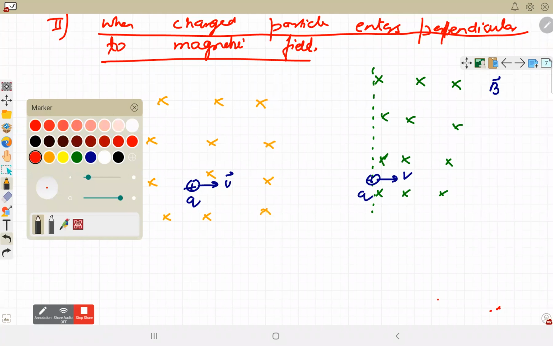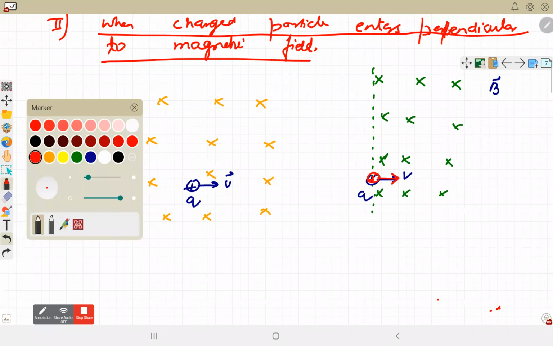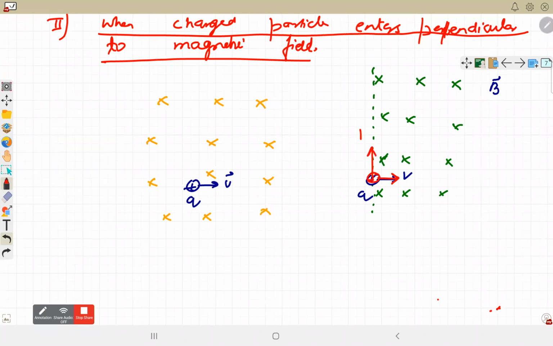Because of the force, it starts moving perpendicularly upwards. Right. What will be the direction of force on this charged particle when it enters into the magnetic field? What is the direction of magnetic force on this? Yes. What is the direction of magnetic force on this charged particle when it enters? Rahul? Yes, sir, it would be upward. It will be upwards. So magnetic force will be acting upwards.